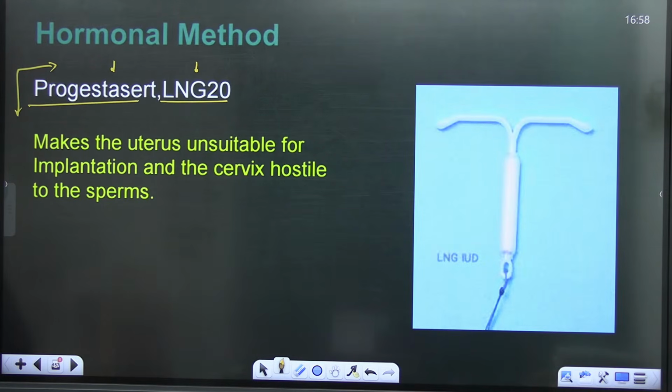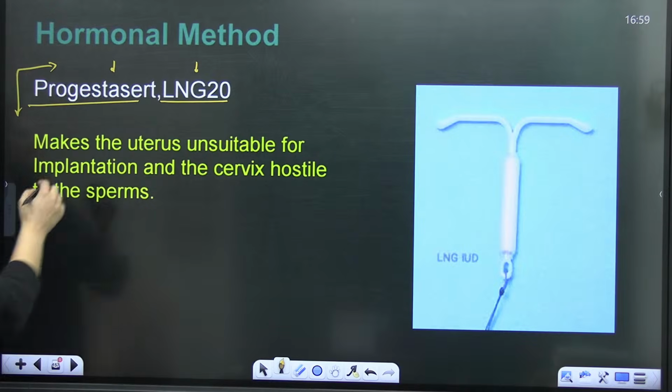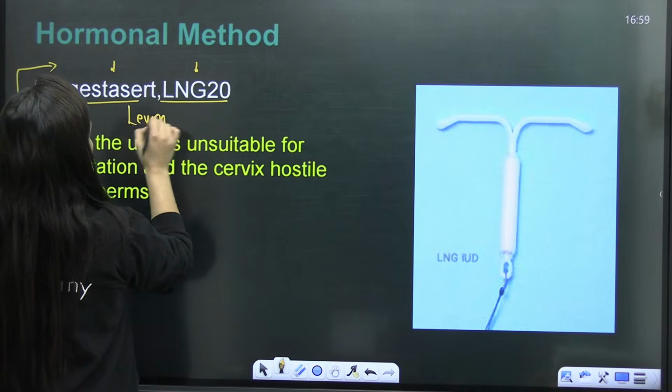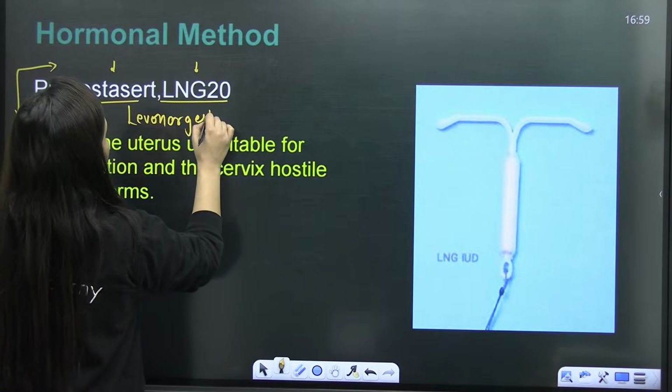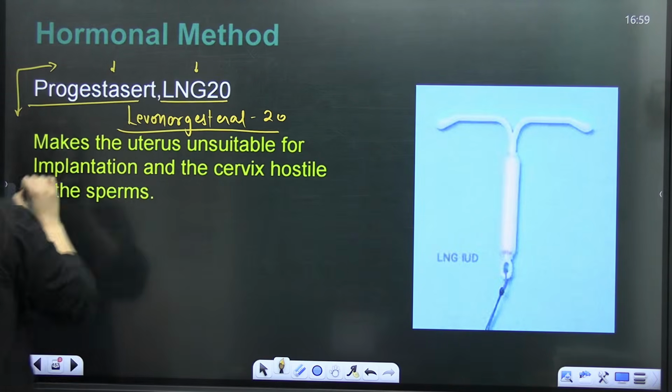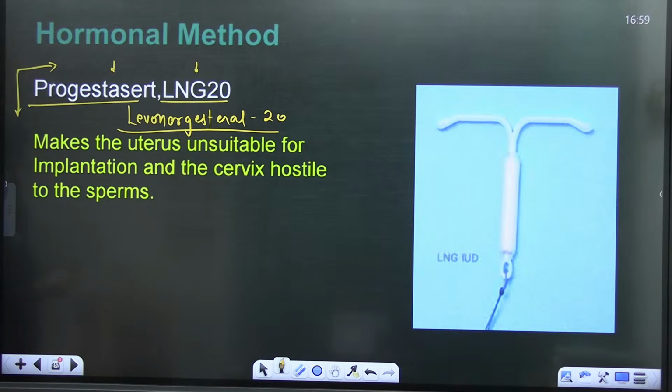Is that clear? Any doubt? LNG-20, where LNG stands for levonorgestrel. You can check the spelling.